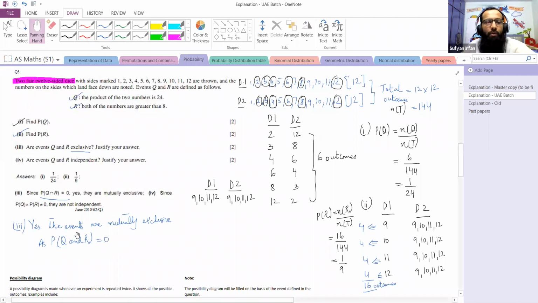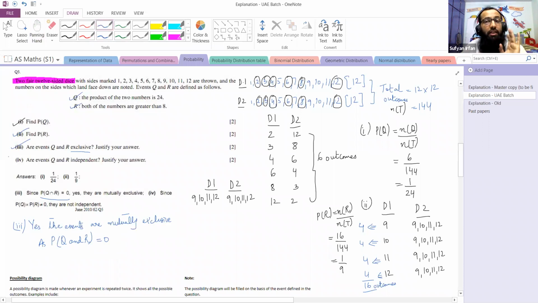We have secured full 2 marks: first, for writing a yes or a no. Yes, the events are mutually exclusive. And second, the justification. Why so? Because the probability of common outcomes is 0.